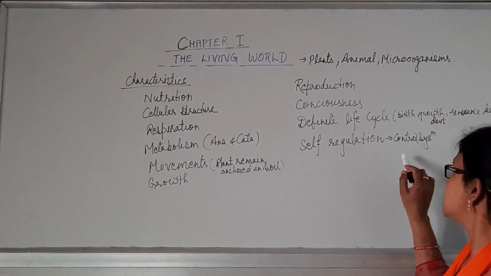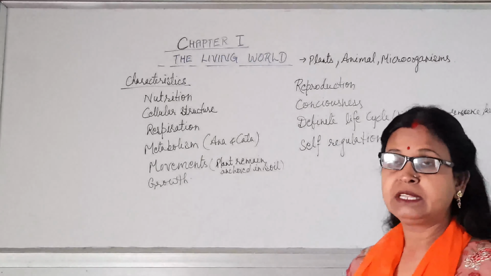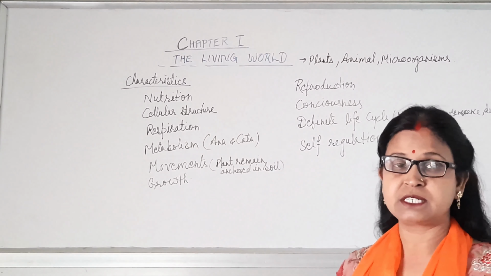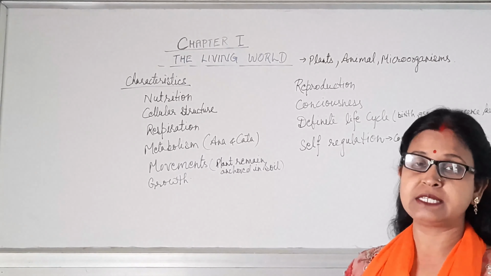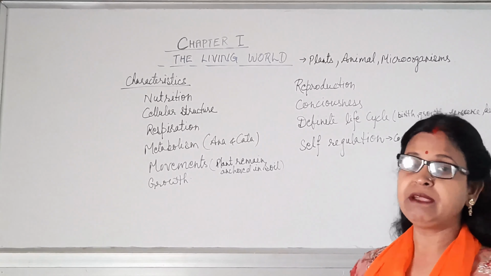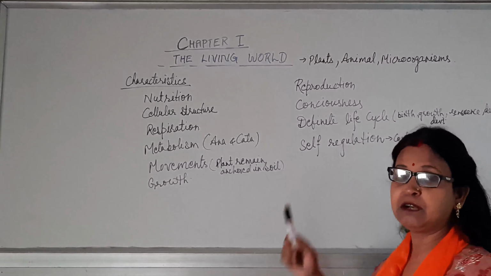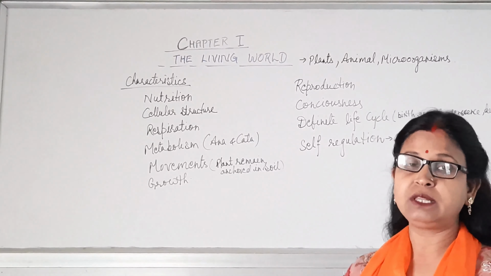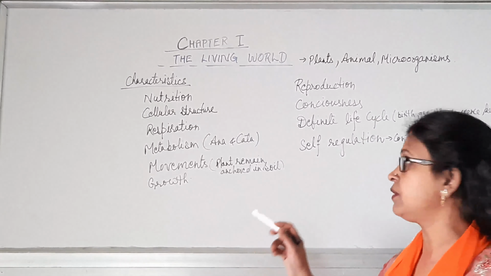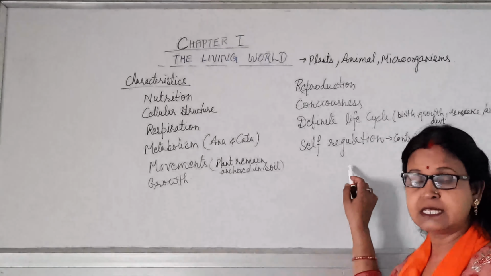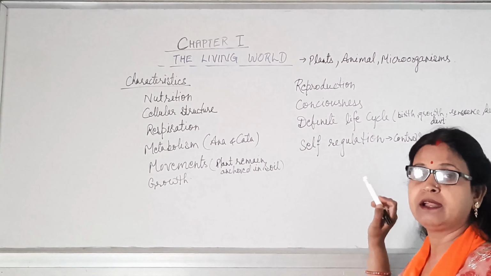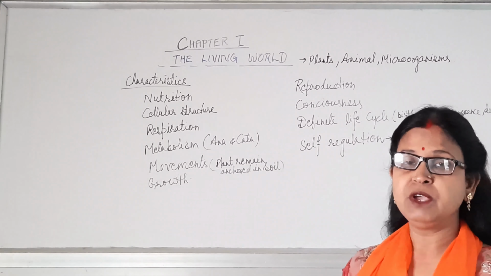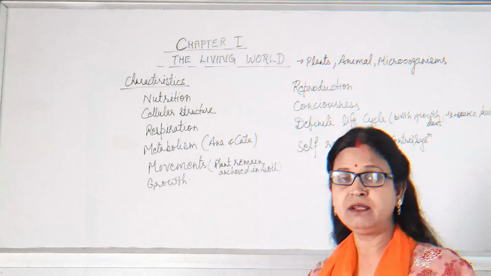Then the self-regulation system or the controlling system. That means all the activities in their body are controlled by some system, for example the nervous system and endocrine system. All these systems help in self-regulation. That means they are self-regulating. The system is already present in their body to control all the activities. Hence, they are known as self-regulatory. The endocrine and nervous systems help in the self-regulation of living organisms, which we can't say of the non-living.